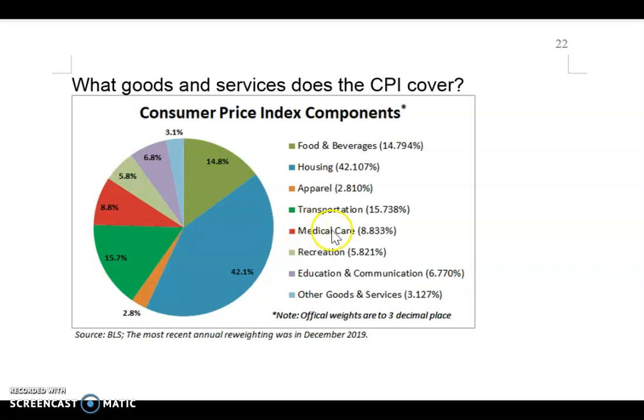And then we have Medicare, recreation, and your tuition is in education over here. Communication is your phone bills, your computers, phones, and all that is in here. And then we have other goods and services. So you can see the majority of our spending is on housing.